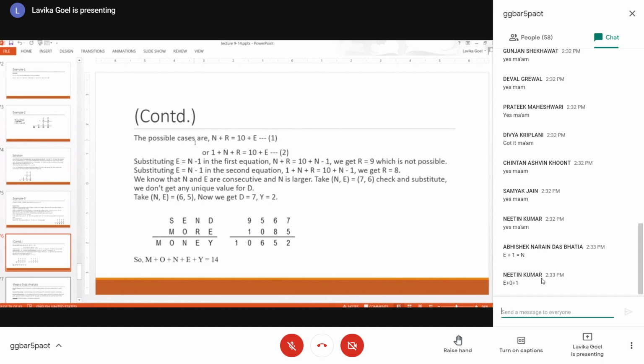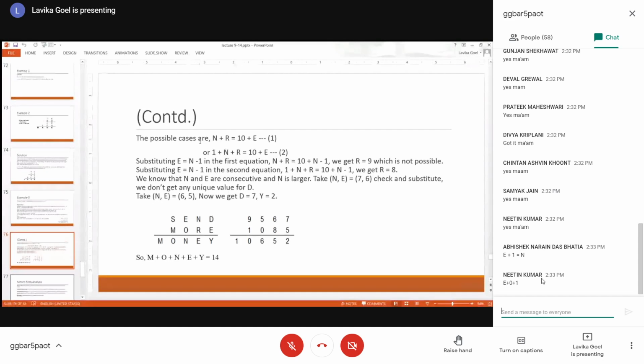So the possible cases are N plus R is equal to 10 plus E. Just see here, N plus R, that means the next previous column, the second column from the right hand side. N plus R would be equal to 10 plus E, or N plus R plus 1 would be 10 plus E if there is a carry from the previous column, D and E column. Otherwise, N plus R would be 10 plus E.